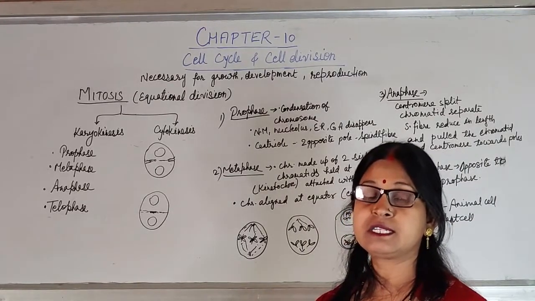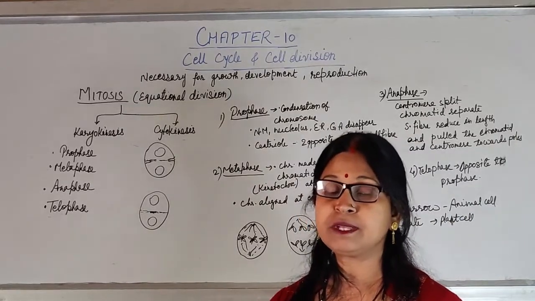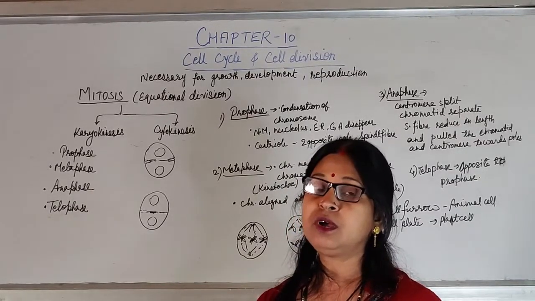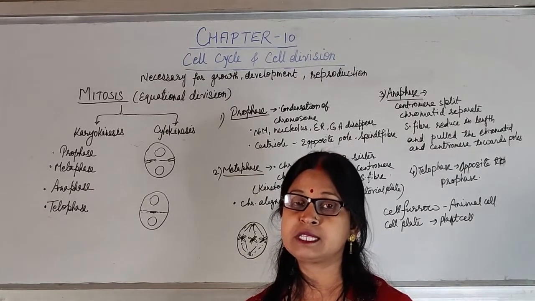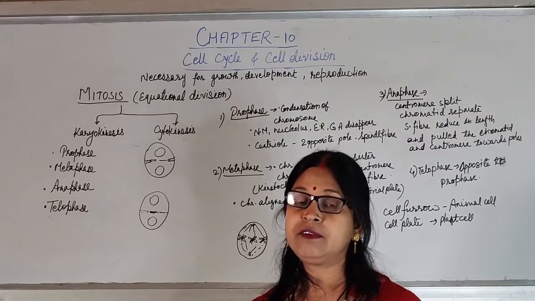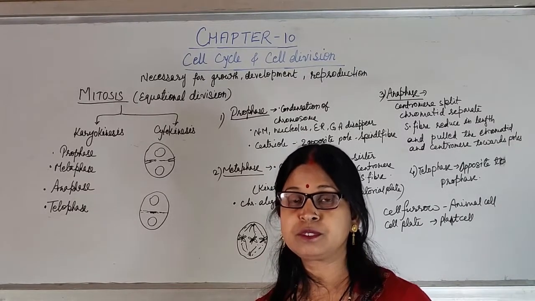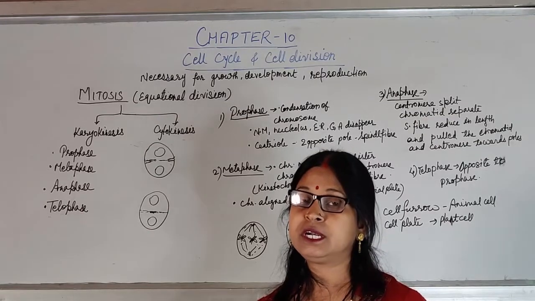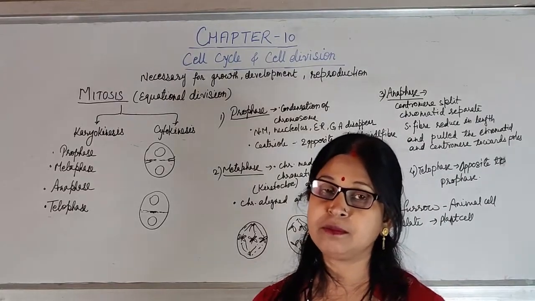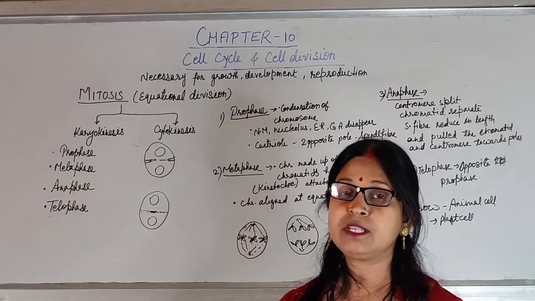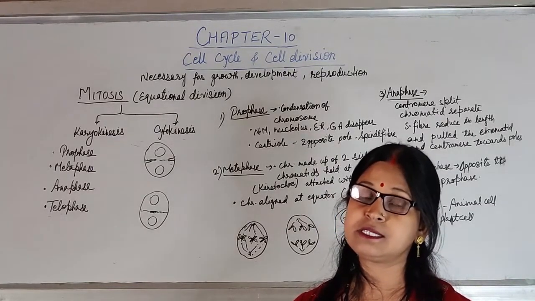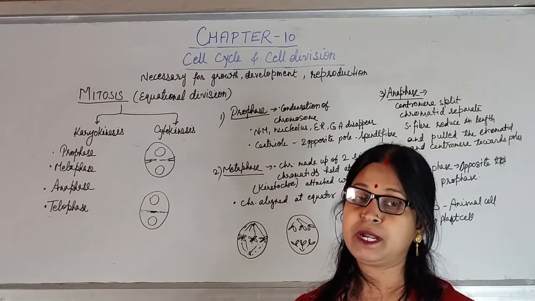Now this mitosis occurs in the apical meristem and the lateral meristem, which continuously undergo the process of mitosis. They also give rise to new individuals by asexual, vegetative reproduction. They help in healing of wounds, in repairing torn tissues, and in the process of growth and development. Sometimes when there is some disturbance in the metabolism, they will undergo rapid cell division and may convert into cancerous cells also. So this is the disadvantage of mitosis.